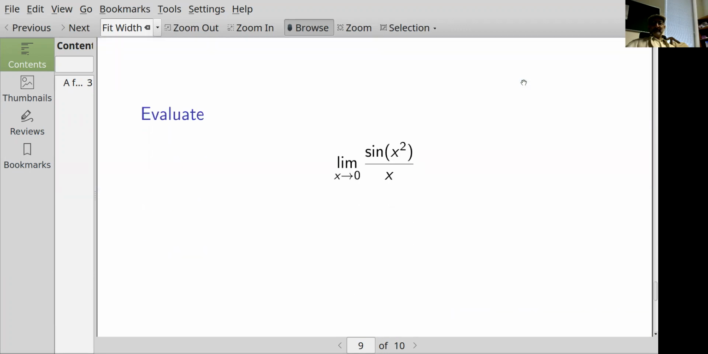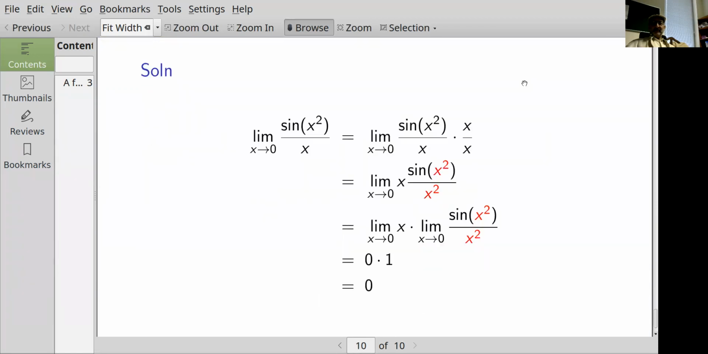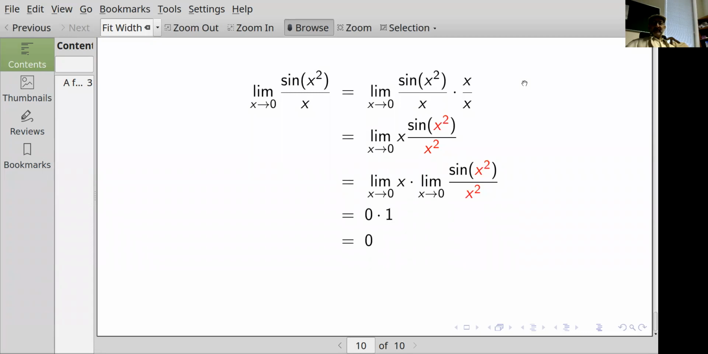What about this one? The limit as x goes to 0 of sine of x squared over x. Well, I'd like to get sine of something over that something, so I can multiply by x on the top and x on the bottom, as long as I'm not multiplying by 0 over 0, which I'm not, because x gets arbitrarily close to 0 but is never equal to 0. So multiply by x over x. So I have sine of x squared over x squared, and I've got x times that.